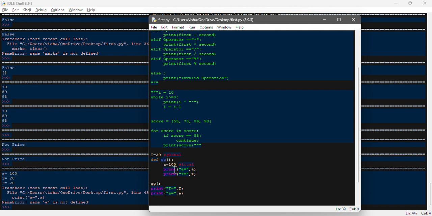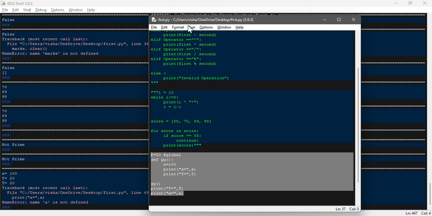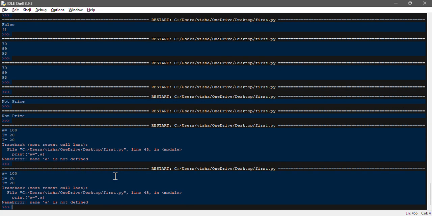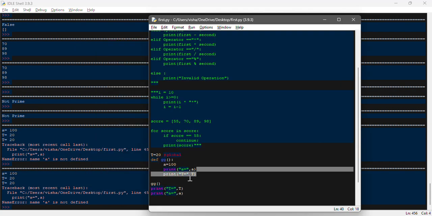We have declared a is equal to 100 over here, and this is a local. So if I remove this one and then run, let's see what output we'll get. It's stating something about a, that is strange actually.